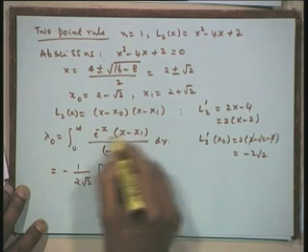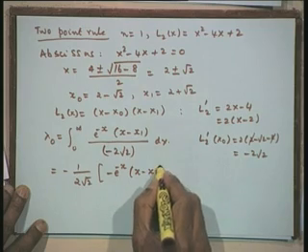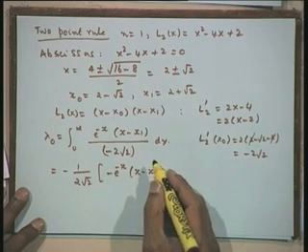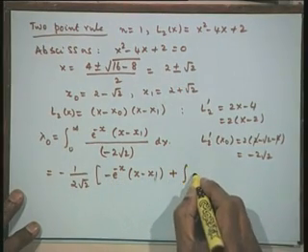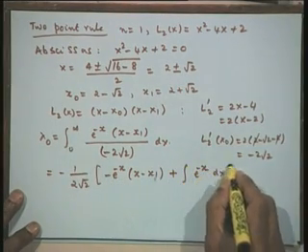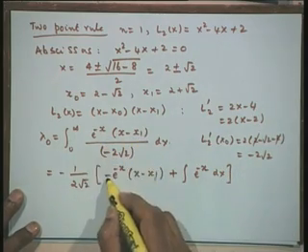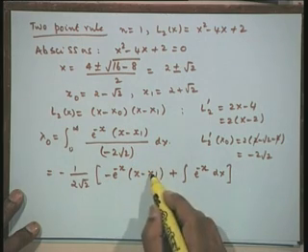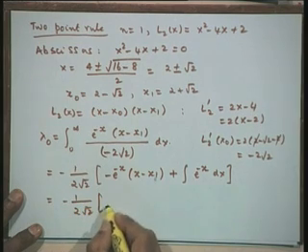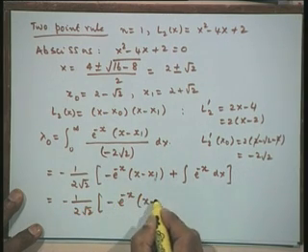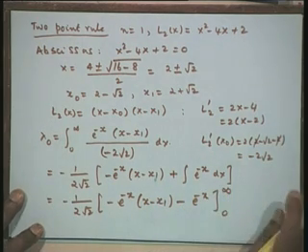Now, let us integrate it as a product. So, we will have this as integral of x minus x1, minus integral of, there is a minus minus plus. So, I will have integral of e to the power of minus x dx. We will put 0 to infinity in a moment. I just integrated by parts. So, e to the power of minus x with a negative sign into this, plus e to the power of minus x, derivative of this as 1. So, this is minus 1 upon 2 root 2 times [minus e to the power of minus x (x minus x1) minus e to the power of minus x], 0 to infinity.